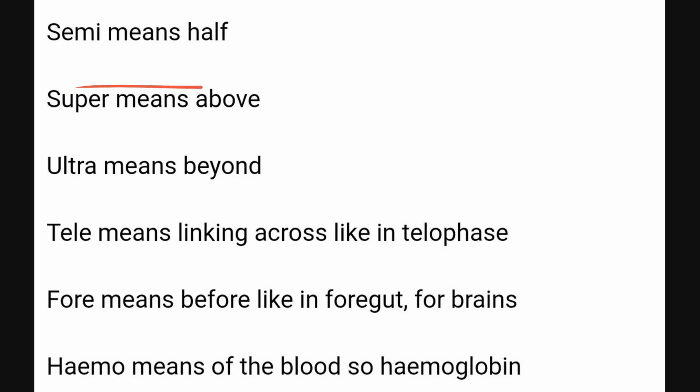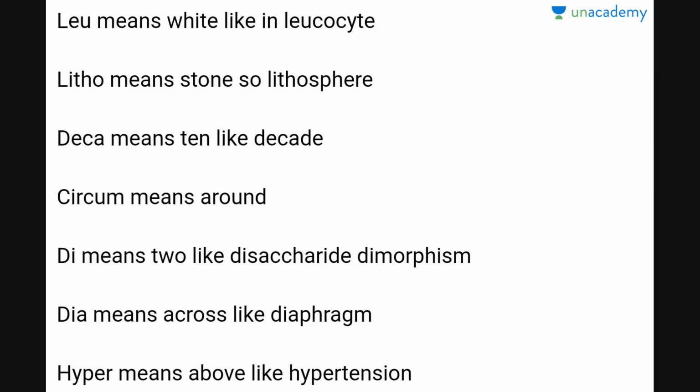Semi means half. Super means above. Ultra means beyond. Tele means linking across, like in telophase. Fore means before or the first part. Hemo means component of blood. Leuko means white portion. Litho means stone, so lithosphere. Deca means 10. Circum means around.